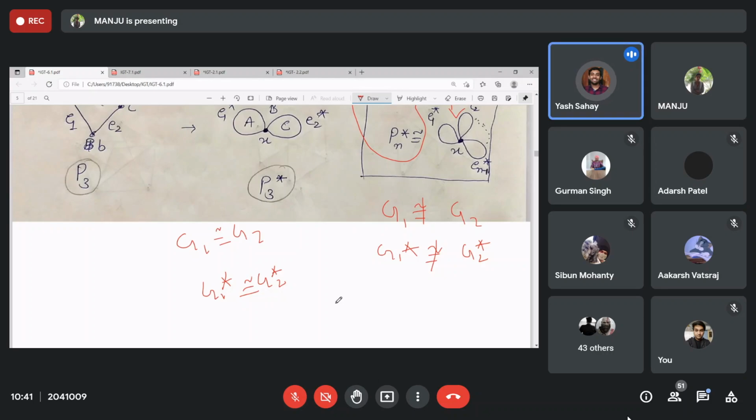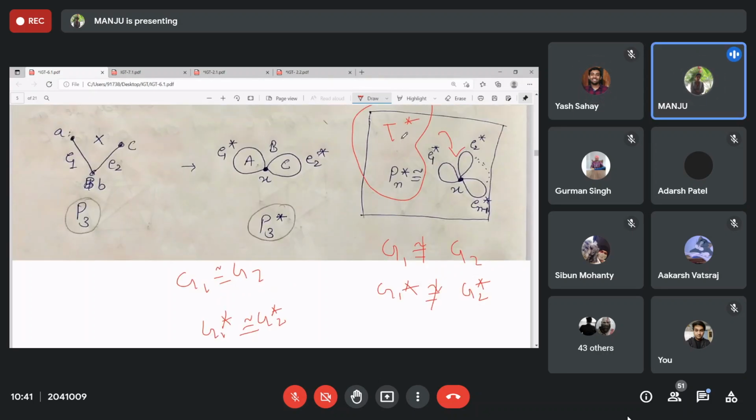No, ma'am, not always. Because you have Pn over here, right? Pn is not isomorphic to all the trees, right? In general, any tree and Pn are not isomorphic, but the duals are isomorphic, right?